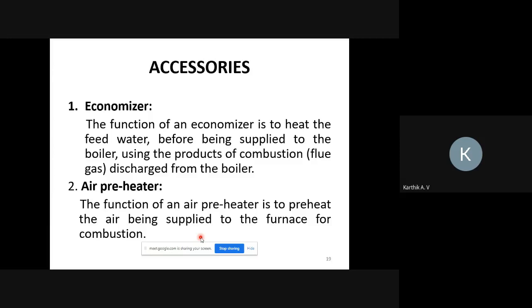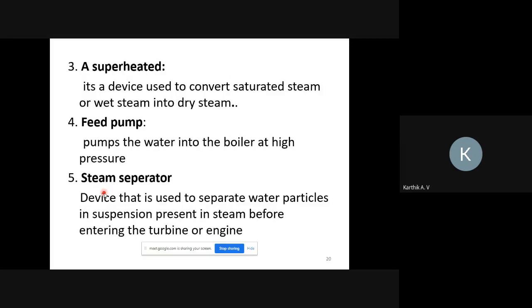Next one is the air preheater. It is also the same thing. It also uses waste heat, which is utilized to preheat the air. Air is mainly used for combustion purposes in the furnace. Next one is the superheater.